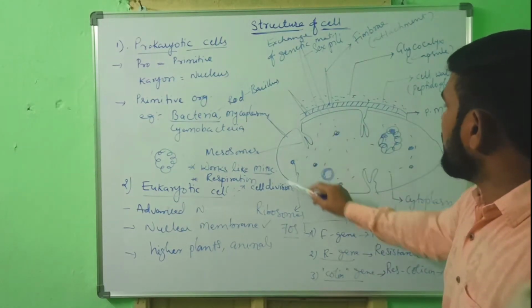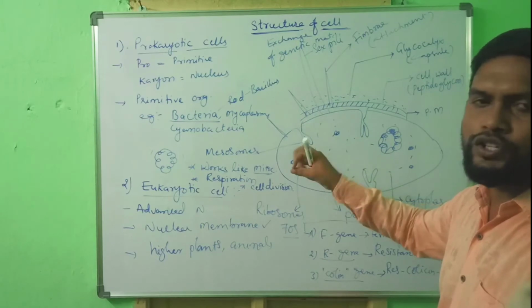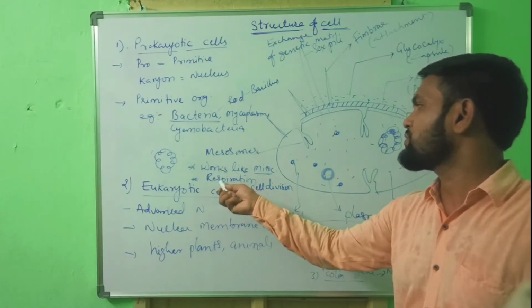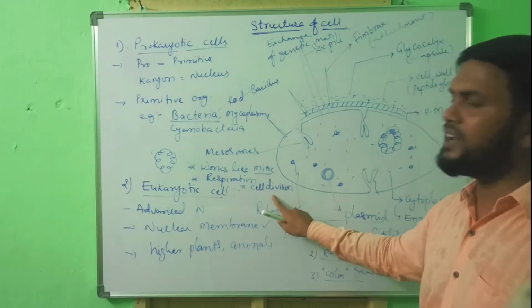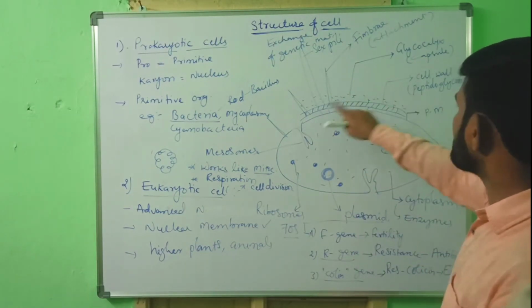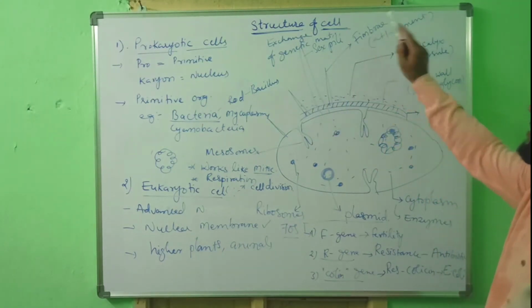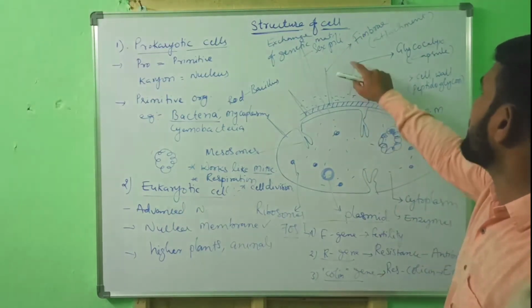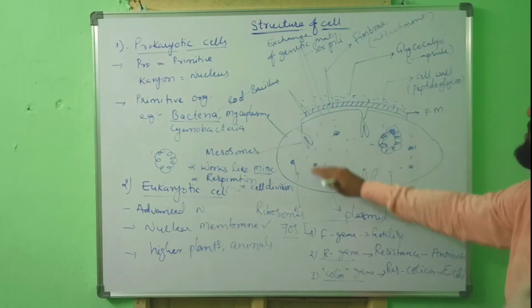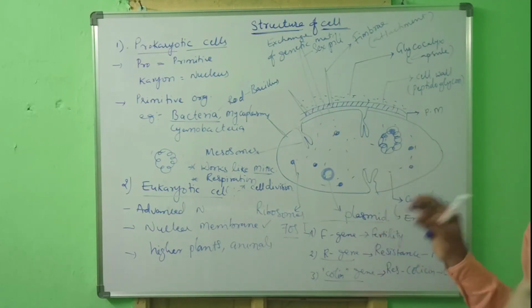Next, in some areas, the plasma membrane shows foldings. These foldings are called mesosomes. These mesosomes are helpful in respiration and they are also useful in cell division. Next, on the surface of the bacterial cell, some finger-like projections are present. These are called fimbriae. They are useful in attachment. Next, inner to the plasma membrane, there is cytoplasm. In the cytoplasm, all metabolic enzymes are present.